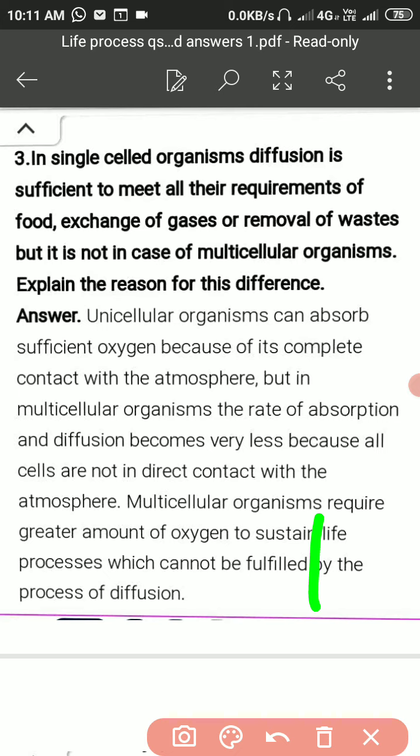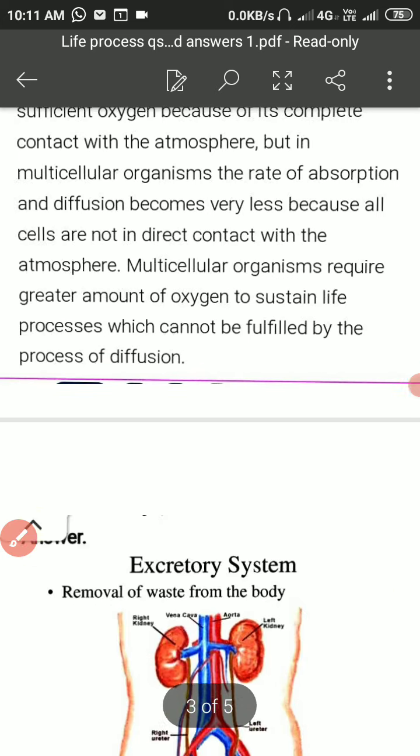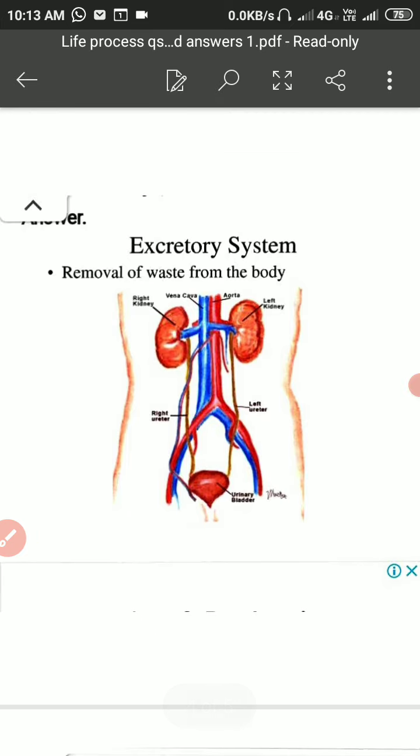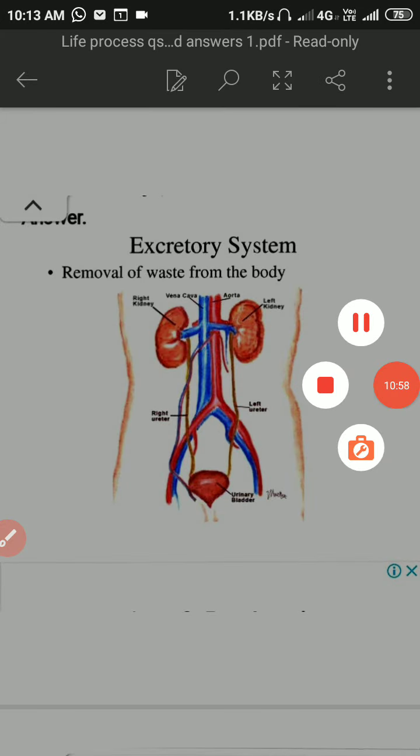Now students, come to the next question. For what purpose is the excretory system designed in the human body, and draw the labelled diagram of the excretory system. So my dear students, while explaining this question, first of all you have to draw